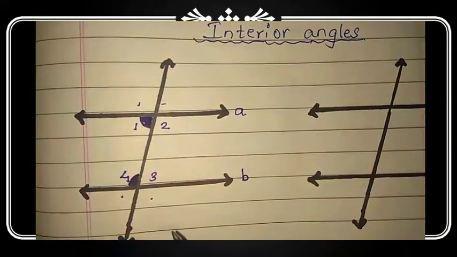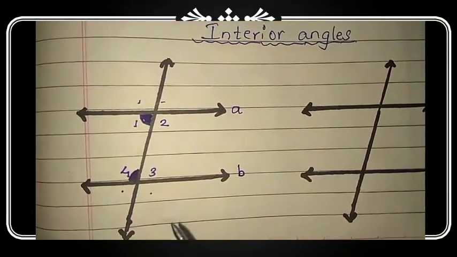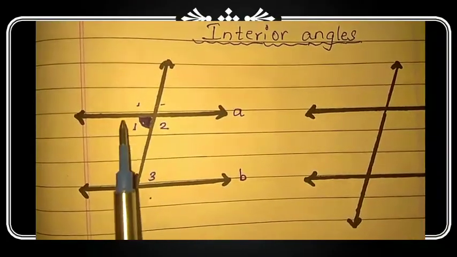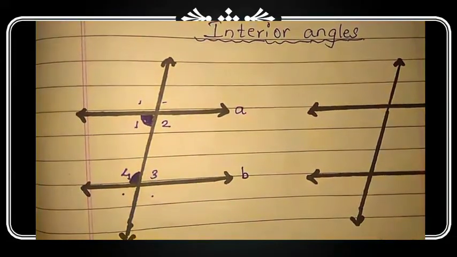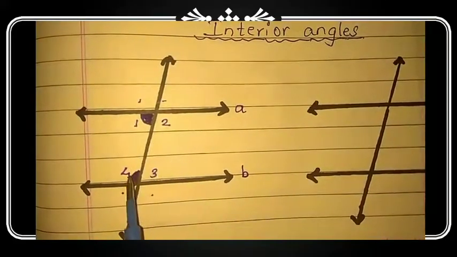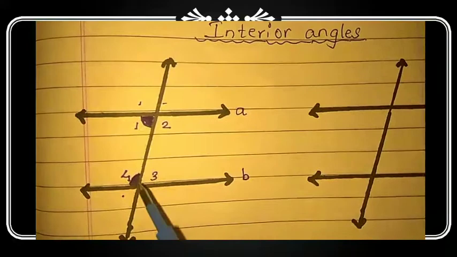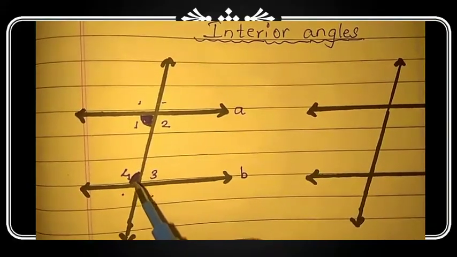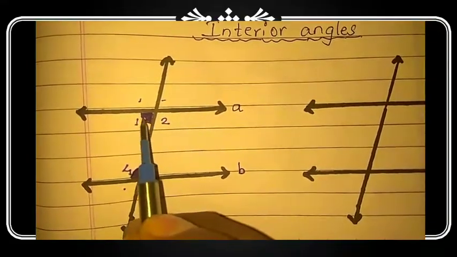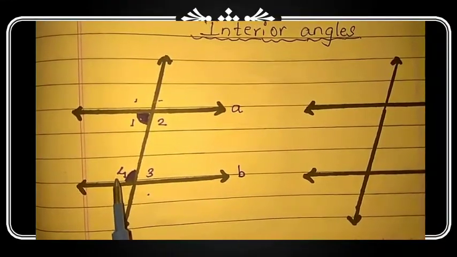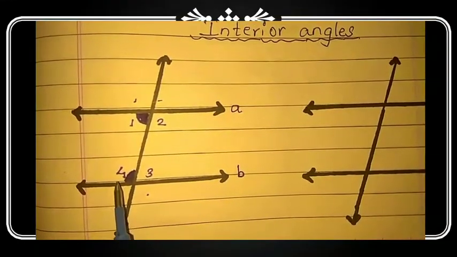Right. What do we have to see in the pair of interior angles? We just have to see angles on the same side of the transversal. These 4 angles are the interior angles. So the interior angle pair of angle 1 would be angle 4, because it is also on the left side of the transversal. Angle number 4 is also on the left side of the transversal.